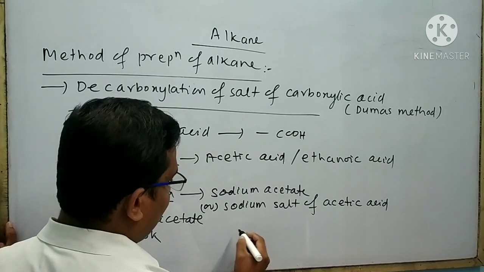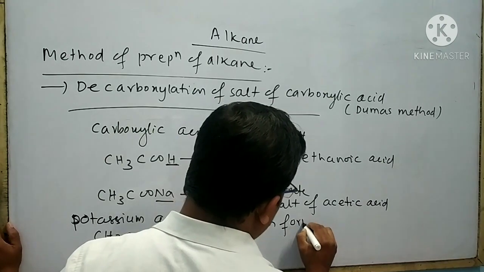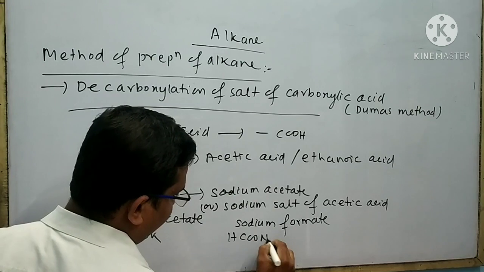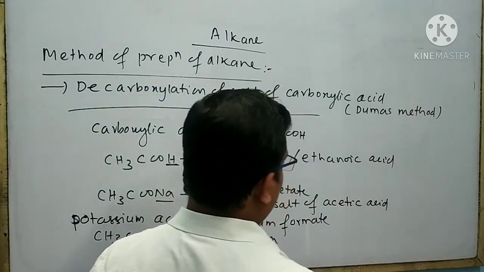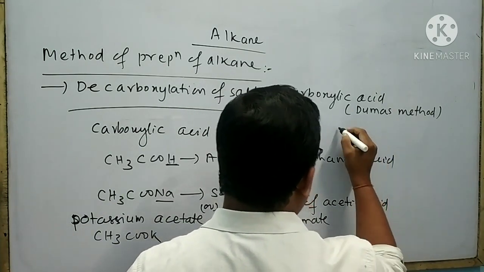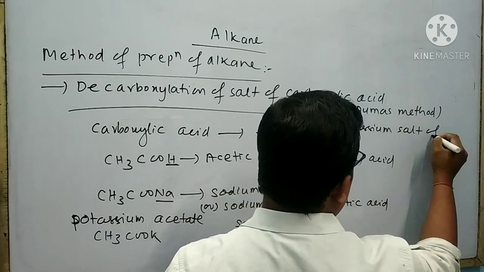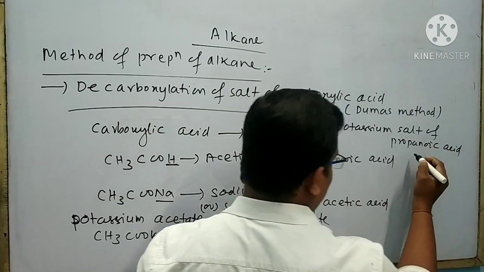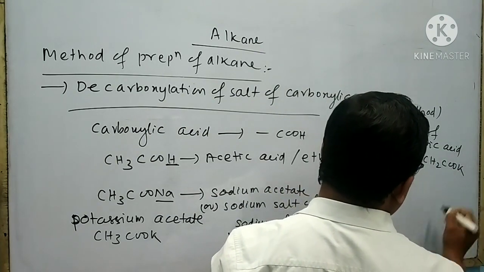Similarly, I can write the formula of sodium formate. The formula of sodium formate is HCOONa. Similarly, I can write potassium salt of propanoic acid. The formula of potassium salt of propanoic acid is CH3CH2COOK.